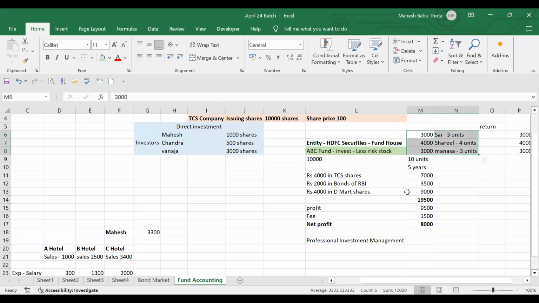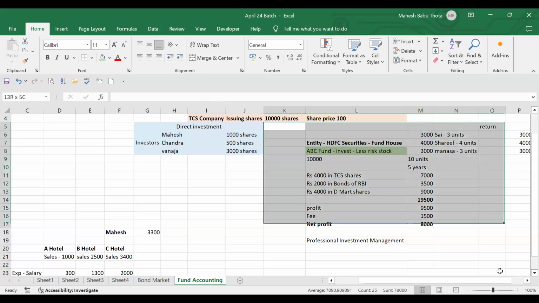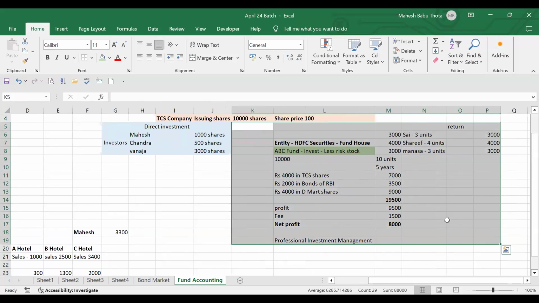so that they will generate a profit. The profit will be distributed after a certain duration. The amount of contribution will also be returned to the investors. All these activities we call fund accounting transactions. We have to account, we have to maintain all these books of accounts in accounting terms. That is called fund accounting. Is everyone good with this?